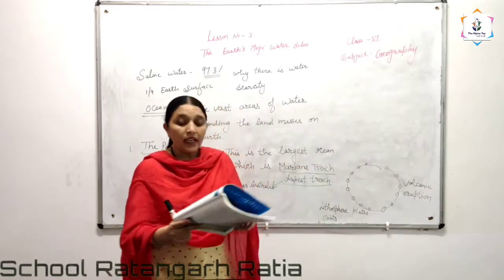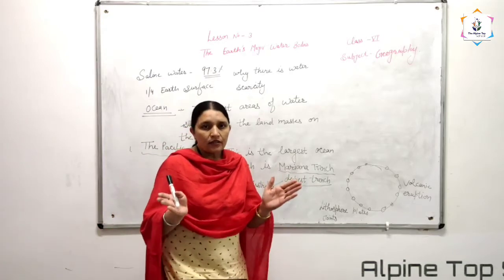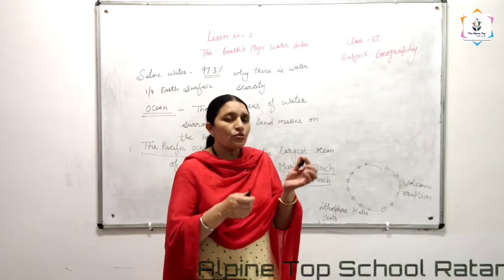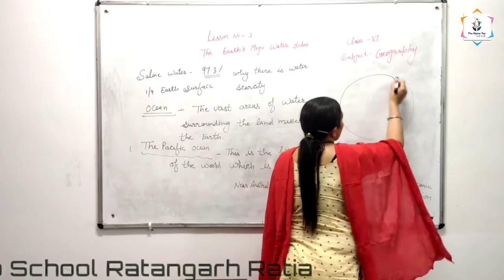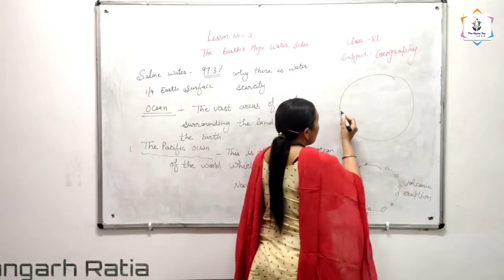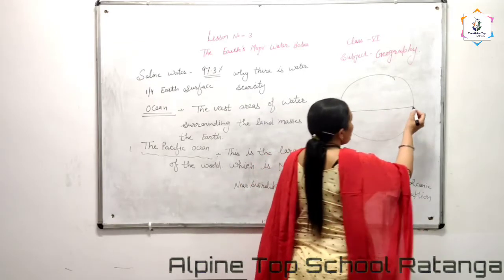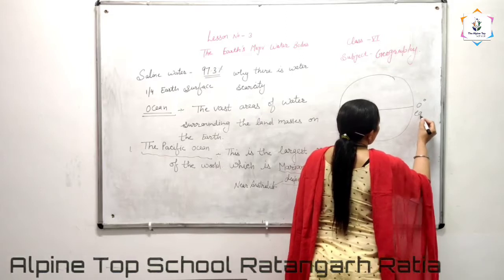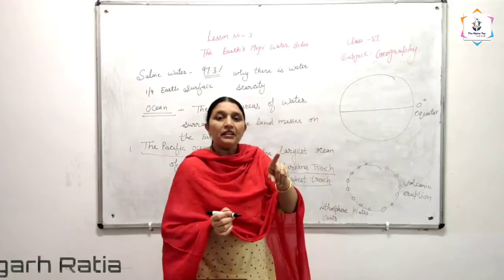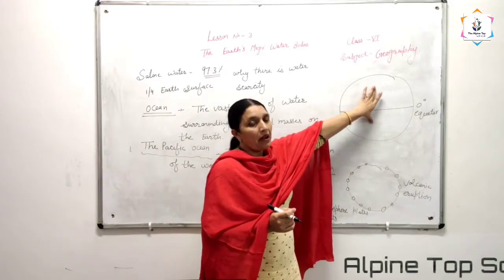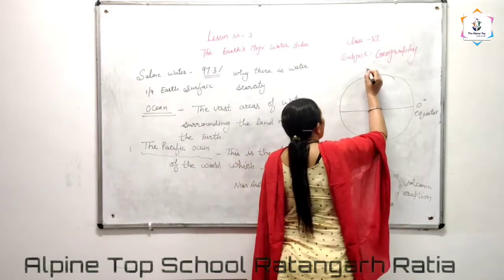Clear? And beta, one thing more, when you notice the equator, you know very well, you read in the last standard also, our earth is divided into equal parts. Clear? And one line is there, this is known as the equator. Okay, 0 degree equator, means this line divides our earth into equal parts, northern hemisphere and southern hemisphere.